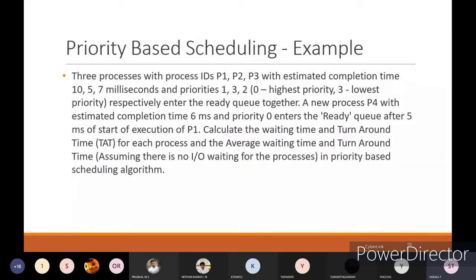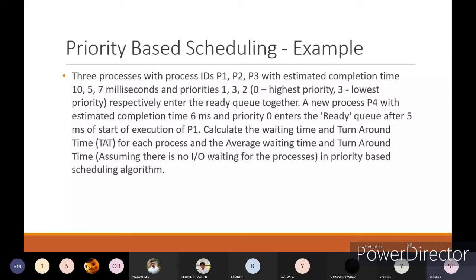Next, priority-based scheduling. One example they have taken: P1, P2, P3 have estimated completion times of 10, 5 and 7 milliseconds, and priorities of 1, 3 and 0. Okay, 0 is highest, 3 is the lowest priority. They respectively enter the ready queue together, and a new process P4 with an estimated time of 6 milliseconds and priority of 0 enters the ready queue after 5 milliseconds of start of execution of P1. Calculate wait time and turnaround time with respect to this.